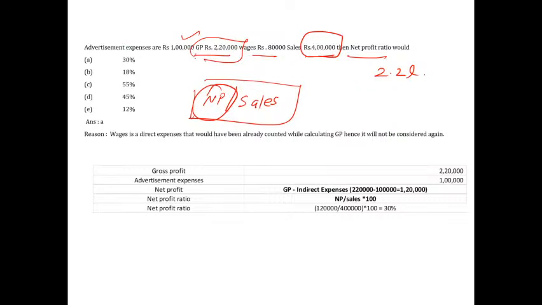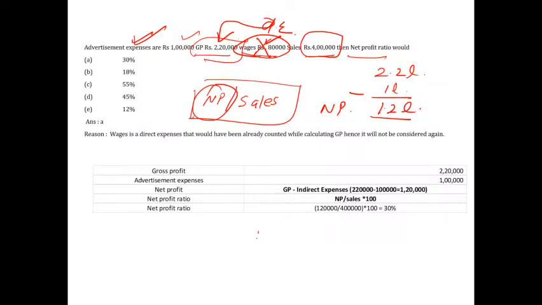In this question, they have given you two things: advertisement expenses and wages. Remember, wages is a direct expense. It has already been captured in your GP, so don't take this. Advertisement expense is the indirect expense. Now I will take it minus 1 lakh. So now 1.2 lakh is my net profit. Now how will I find the ratio? Net profit divided by sales into 100. If I put it, net profit ratio is 30%.